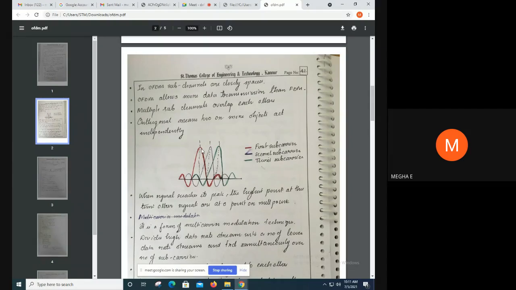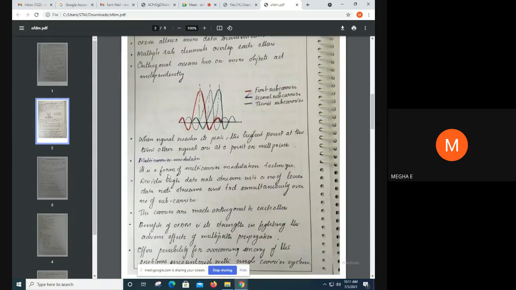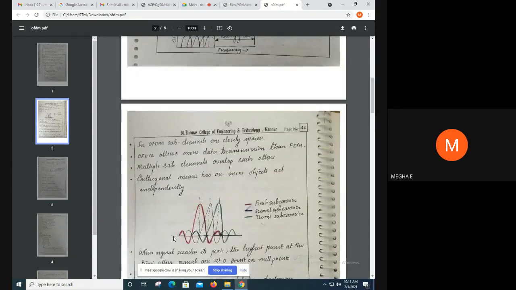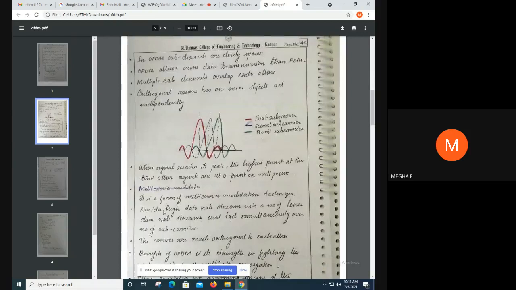That is, red signal consider അത് അതിന്റെ മാക്സിമം എത്തുന്ന സമയത്ത്, അത് അതിന്റെ പീക്ക് വാല്യൂ എത്തുന്ന സമയത്ത് അതിന്റെ കറസ്പോണ്ടിങ് ആയിട്ടുള്ള പോയിന്റ് എന്ന് പറഞ്ഞാൽ നൾ പോയിന്റ് ആണ്. ആ ഒരു കറസ്പോണ്ടിങ് പോയിന്റിൽ വേറെ ഒരു സിഗ്നലിന് പീക്ക് വാല്യൂ ഇല്ല. When a signal reaches its peak, the highest point, at this time other signals are at 0 point or null point. And it is a form of multi-carrier modulation technique. So this OFDM is a form of multi-carrier modulation technique.